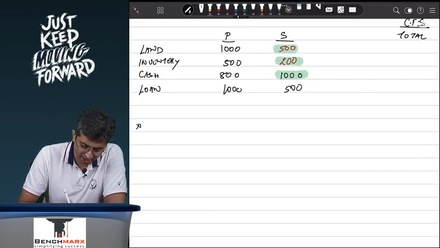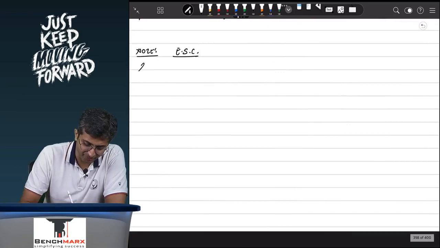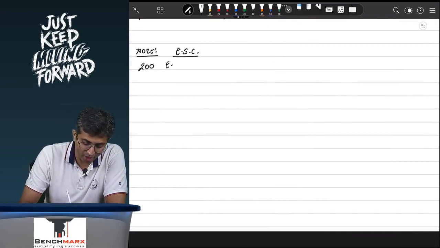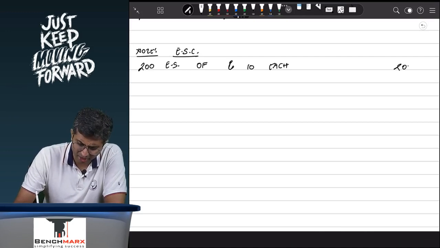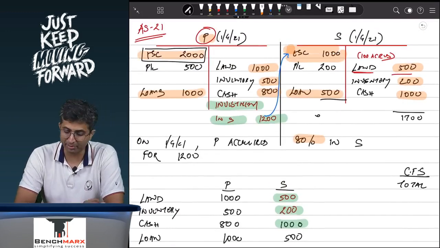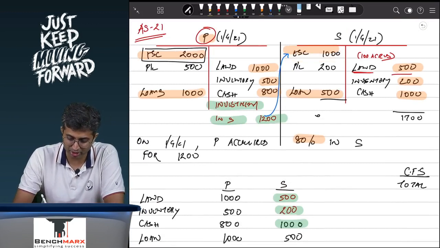Let us say there will be a note on equity share capital, ESC in short, which represents, for example, let us assume these are 200 equity shares of rupees 10 each. This is parent's share capital, which will appear in the consolidated balance sheet. Only the parent share capital, subsidiary share capital has not yet been considered.